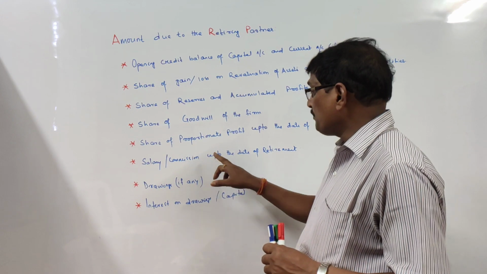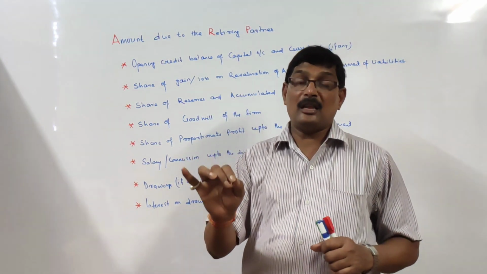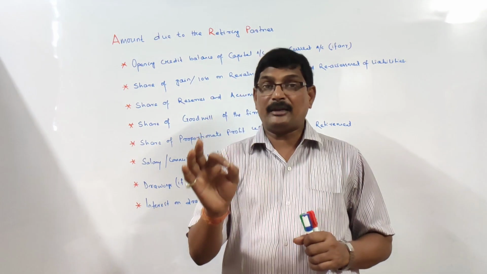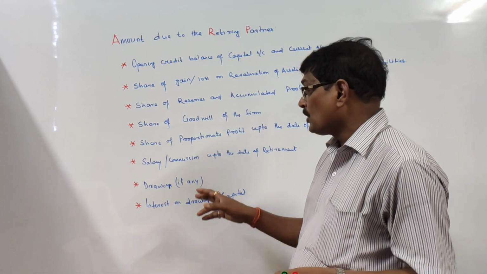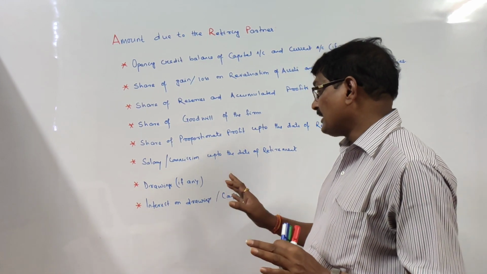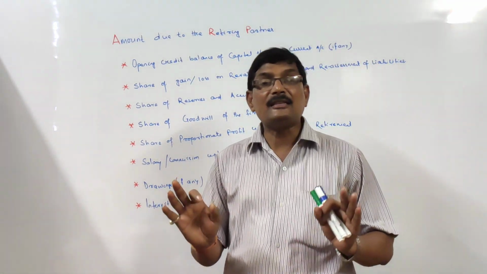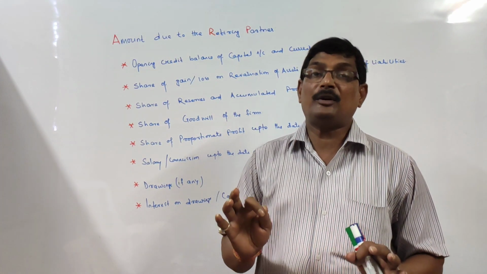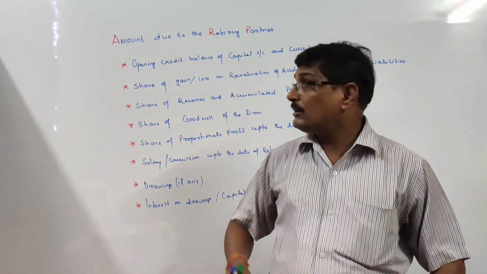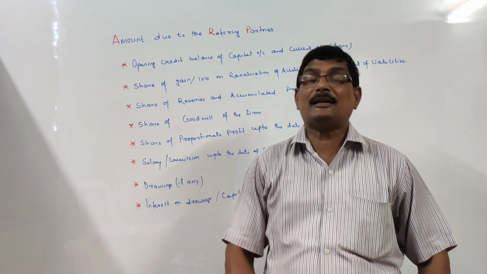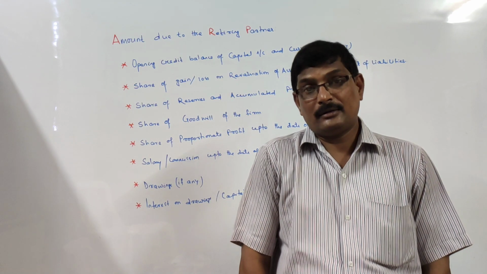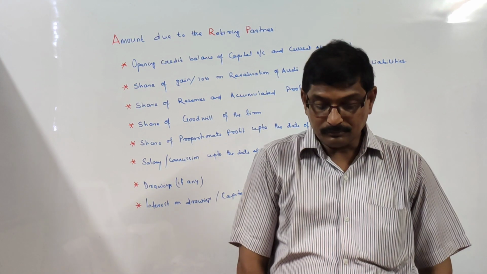Share of proportionate profit up to the date of retirement, I have already discussed. Salary and commission payable up to the date of retirement, if he is entitled to. Then how much amount is to be paid up to the date of retirement is to be calculated and credited. Drawings, if any, during this period, and interest on drawings and capital. These are the minimum items which are to be dealt with at the time of retirement, and we have to incorporate all these items in order to find out the amount payable to the partner. Right? This is one part.